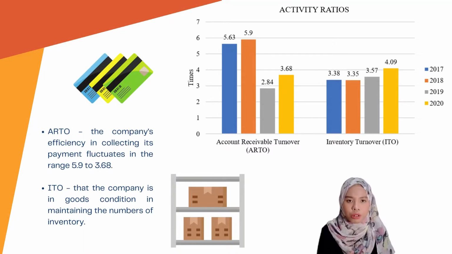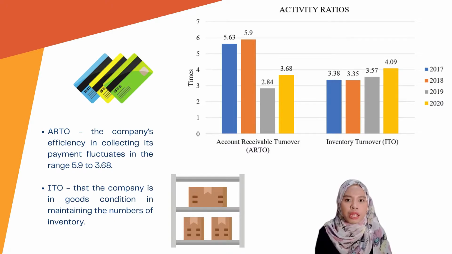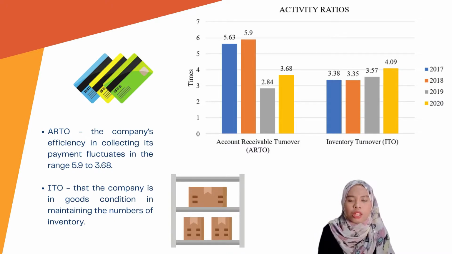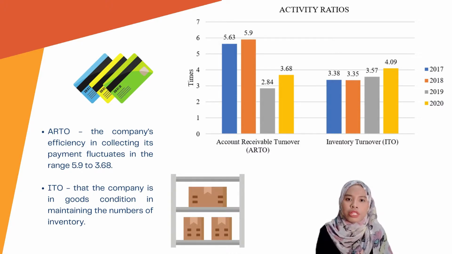Looking at the accounts receivable turnover, the company's ability to turn over its accounts receivable is inconsistent. From the data, we can see that from 2017 to 2018 the ratio is increasing, but from 2018 to 2019 the ratio is significantly decreasing from 5.9 times to 8.4 times. For the last year, the ending value is 3.68 times. So in conclusion, the company's efficiency in collecting its payment fluctuated in the range of 5.90 to 3.68 times.